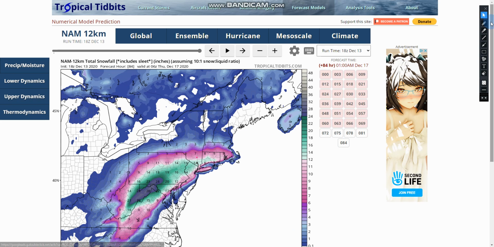You have a foot in parts just north of New York City, down by Virginia, all the way back up to Maryland and New Jersey and parts of Connecticut. There's a little patch of 2 feet plus, which is a bit extraordinary if you ask me, but we'll have to see if this holds up on the next run.